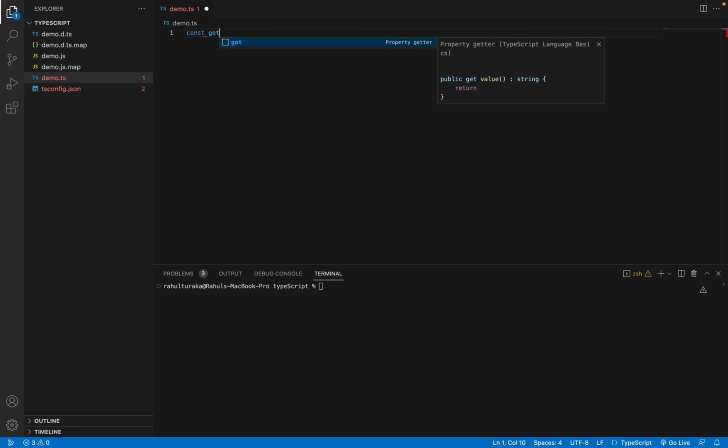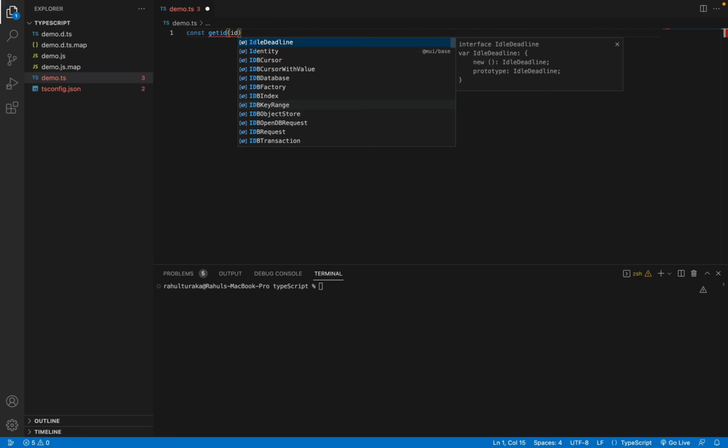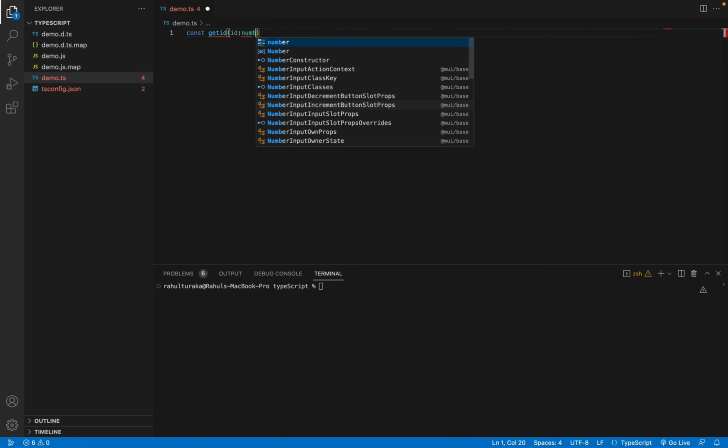I'll take a function, getId. This function has a parameter. I'll take a parameter id that is of type number.